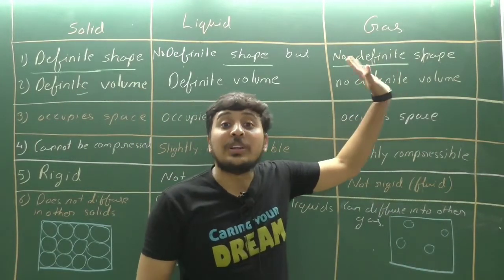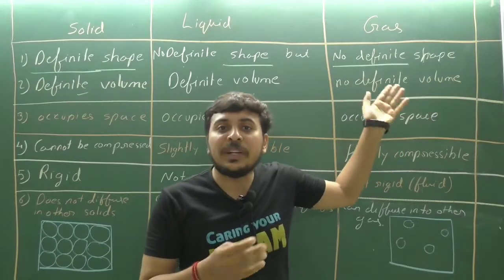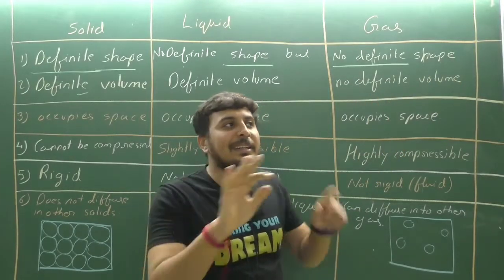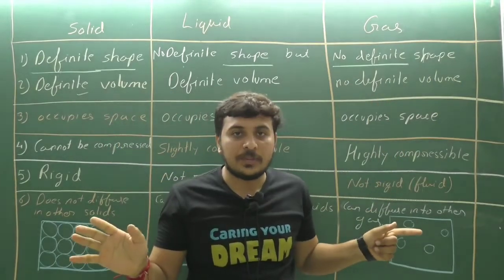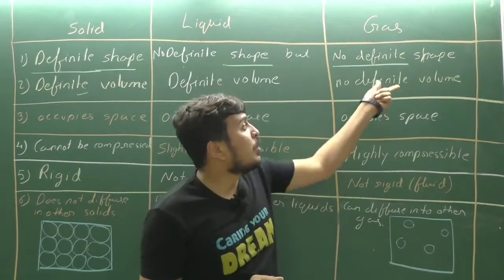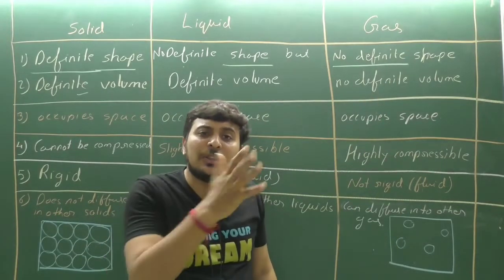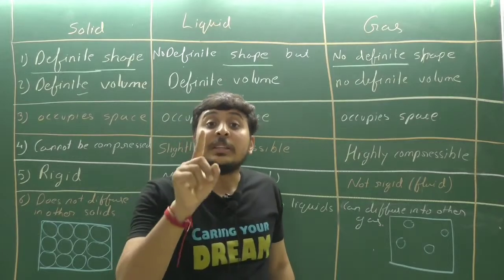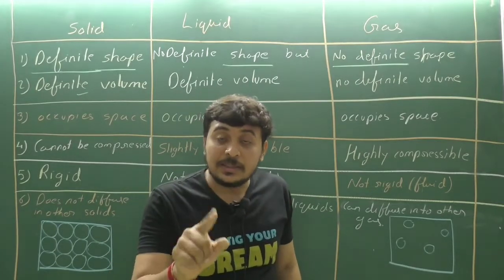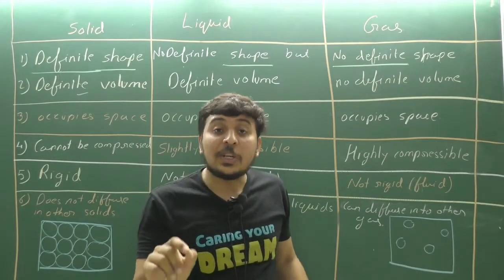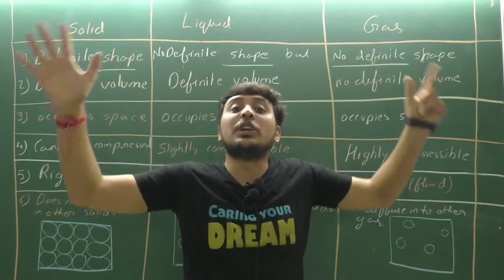Gas has no definite shape and no definite volume. It is quite clear that gas cannot possess any shape. But what about the volume? How can we know that they do not have any definite volume? The particles of the gas occupy the total volume of the container.